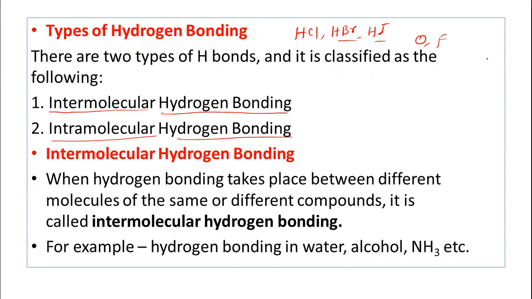This type of hydrogen bonding takes place between different molecules of the same or different compounds. When hydrogen bonding takes place between different molecules of the same or different compounds, it is called intermolecular hydrogen bonding. For example, water molecule, alcohol, ammonia molecule. Let us show this.